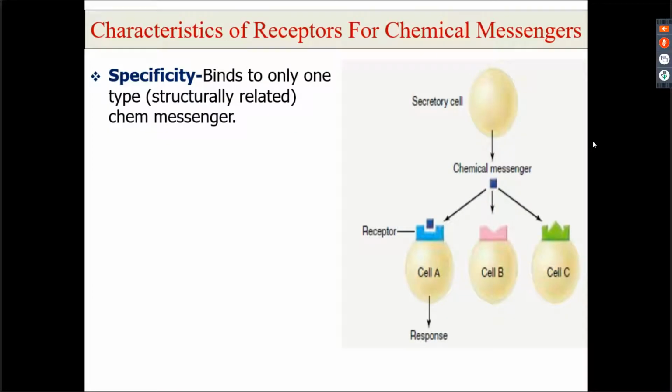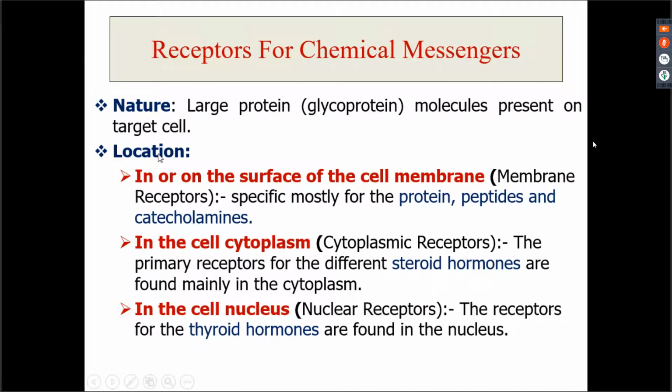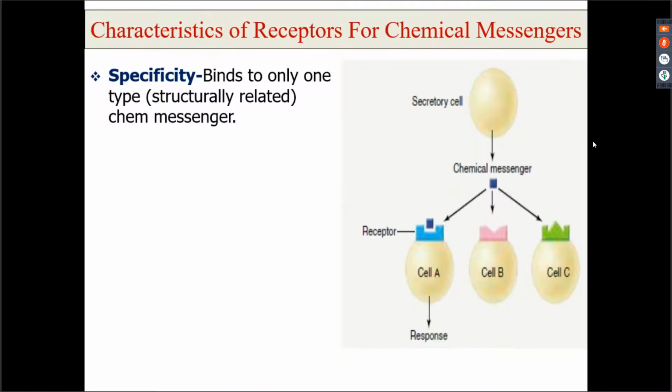So now for the receptor, its nature is protein, and location depends on the chemical messenger, on the membrane or inside the cell. The third characteristic is specificity. What does specificity mean? Specificity means that it binds to only one type of chemical messenger. So there are multiple receptors present in our body, but each receptor is specific for a particular chemical messenger.